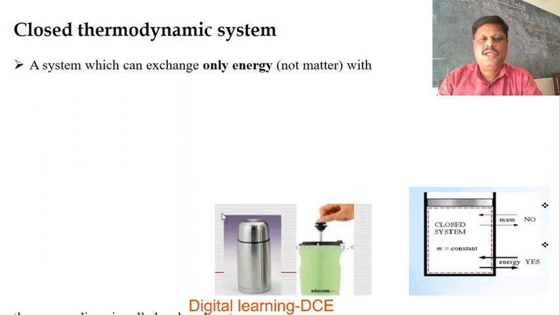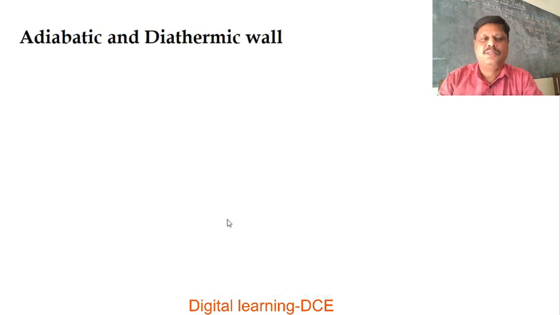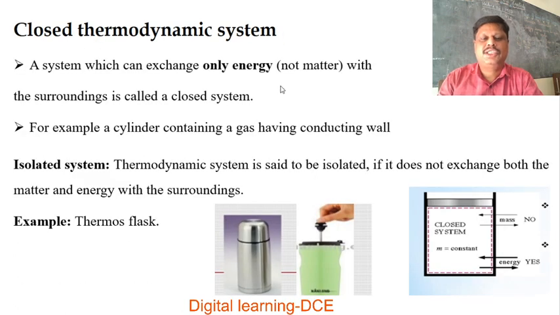Next, what is a closed thermodynamic system? A system which can exchange only energy but not matter with the surroundings is called a closed system. For example, a cylinder containing a gas having a conducting wall.